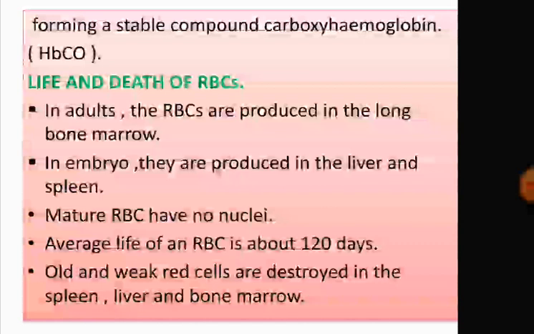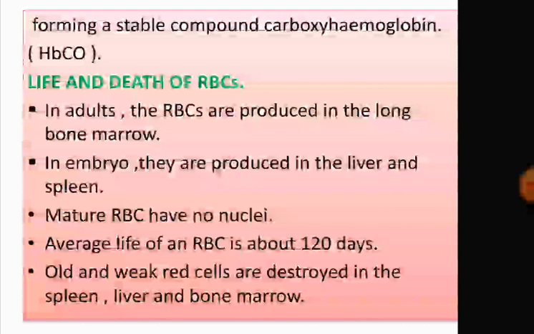Mature RBCs do not have nuclei. That means immature red blood cells have nuclei. Yes, immature RBCs have a nucleus, but to maximize the absorption of oxygen, due to increase in surface area, they lack a nucleus. So, immature RBCs have a nucleus, but to serve with more and more oxygen, they lack nuclei.